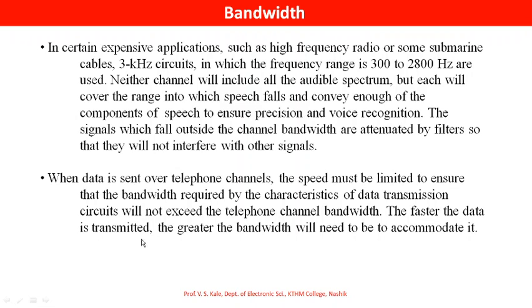The faster the data is transmitted, the greater the bandwidth will need to be to accommodate it. So this is the limitation of telephone channel.